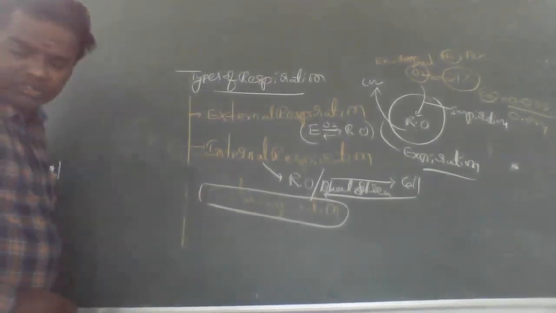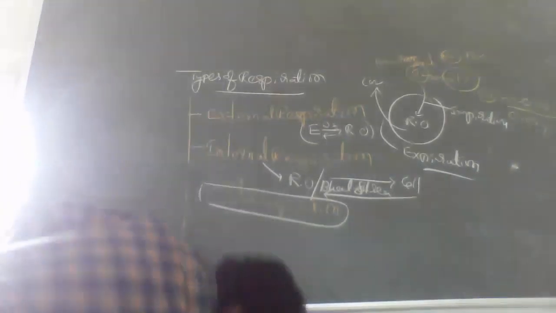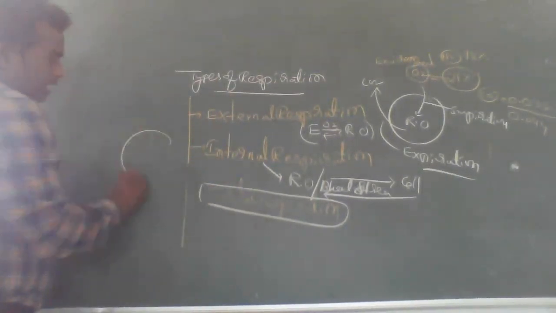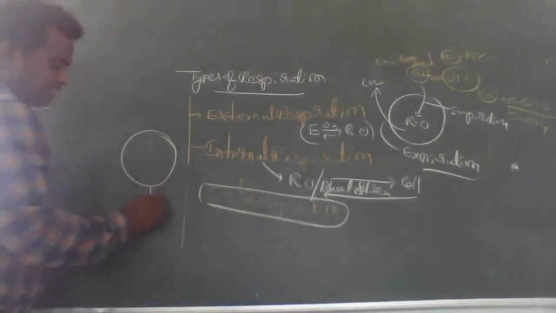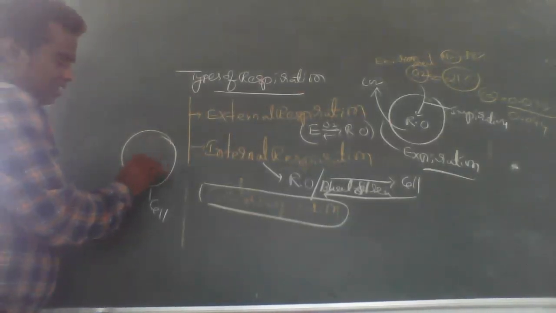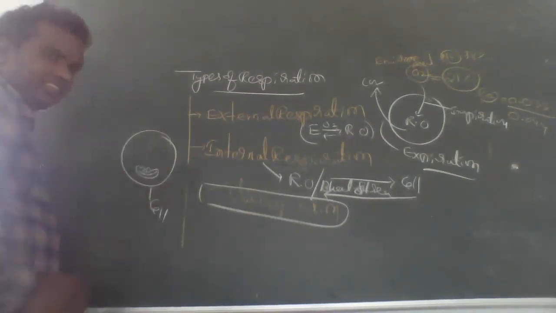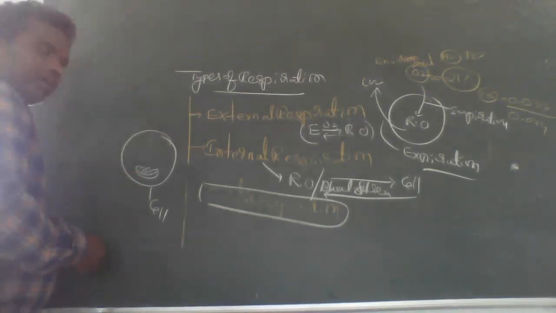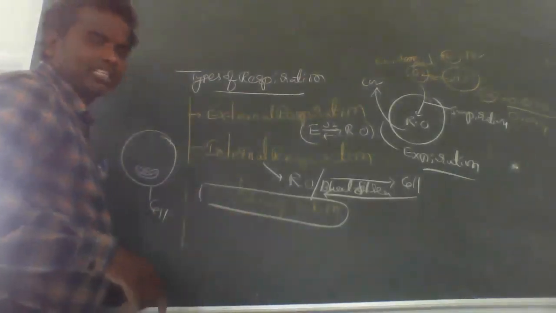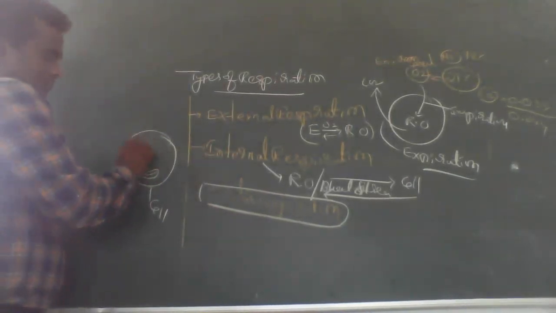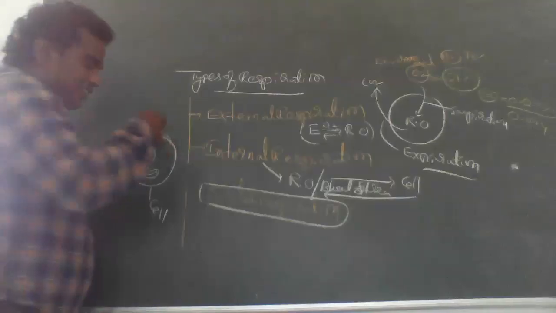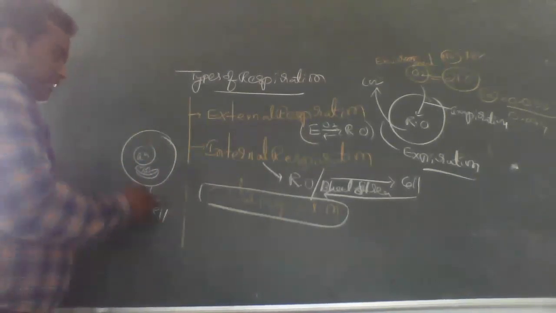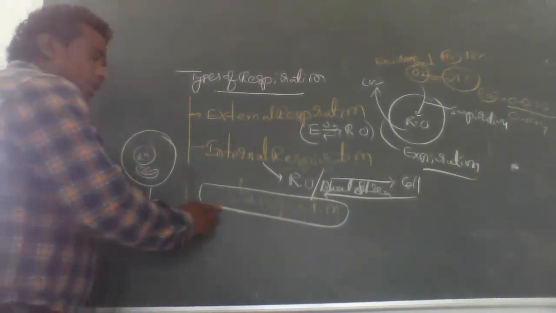Now see, next is cellular respiration. What does cellular respiration mean? After digestion, the respiration takes place within the cell. This is a cell, and here in the cell mitochondria and everything is there. The respiration that takes place within the cell is called cellular respiration.